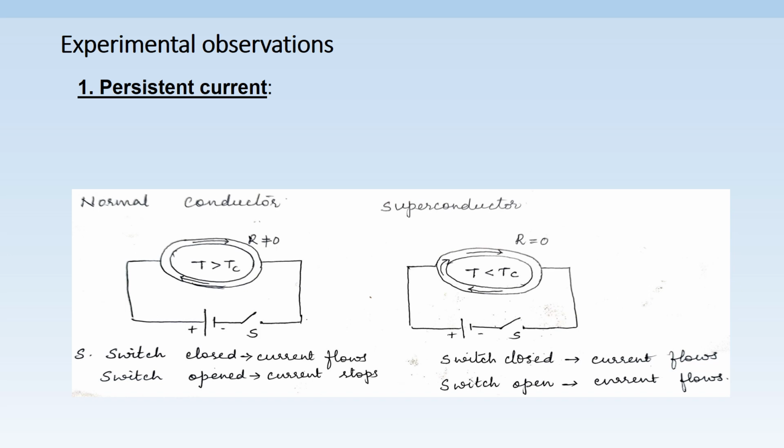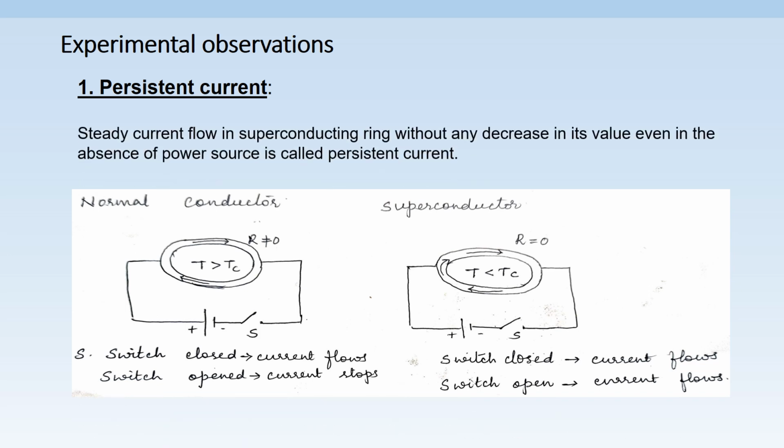And as the switch is opened, the flow of current does not stop or reduce to 0. Here we can observe, even in the absence of a power source, continuously the current is flowing through the superconductor. Hence, this is what we call persistent current, and it can be defined as steady current flow in a superconducting ring without any decrease in its value even in the absence of a power source.